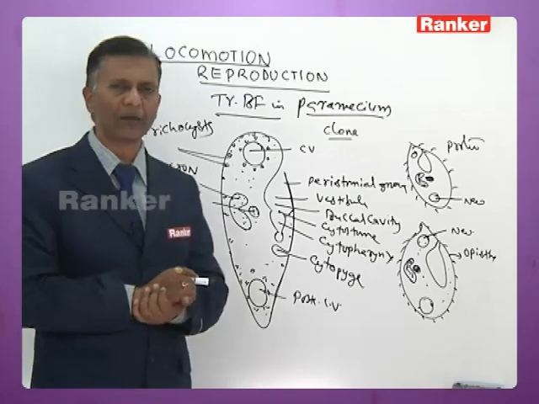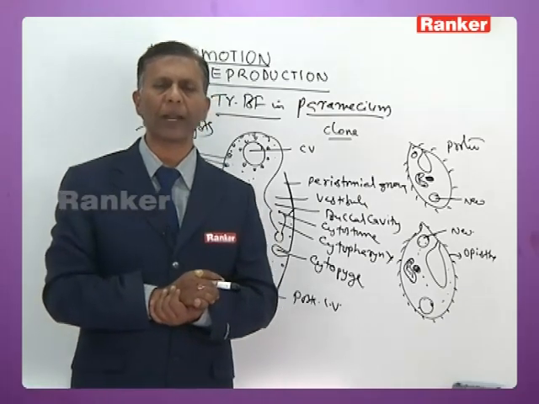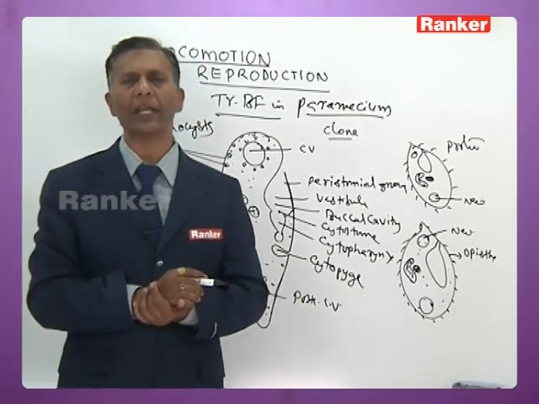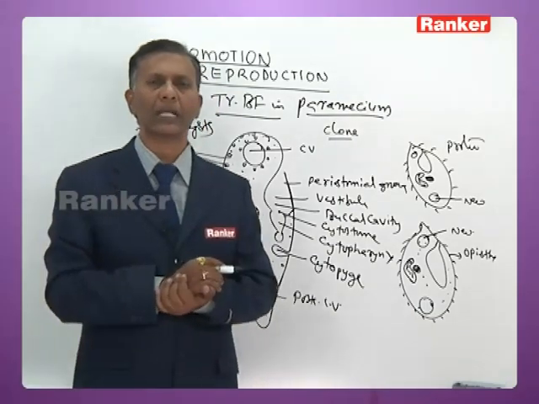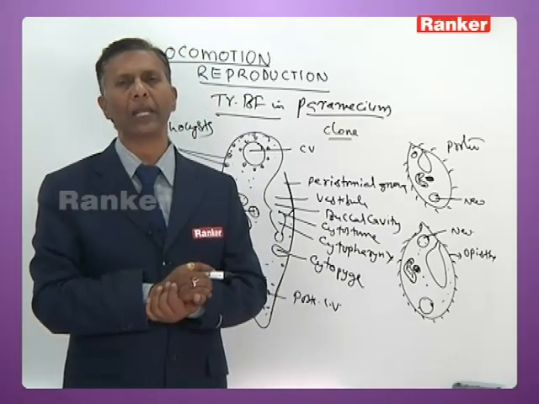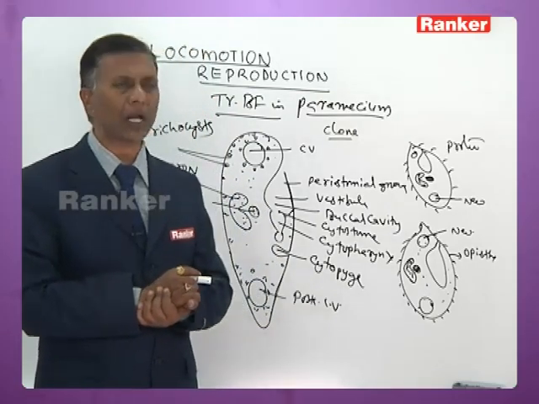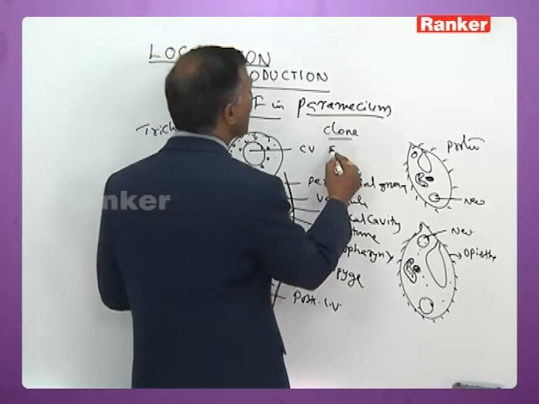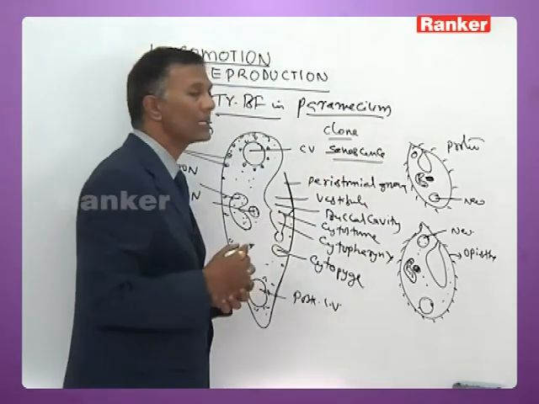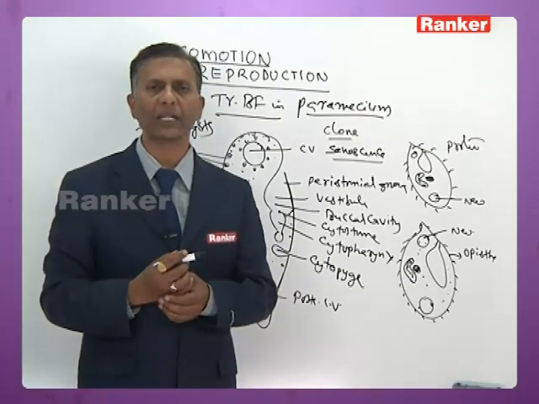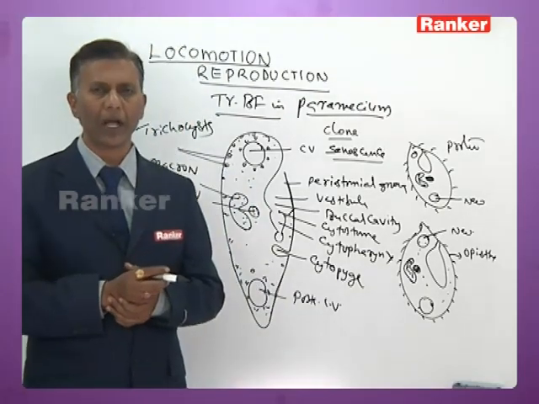The advantage of this particular reproduction is that it multiplies very fast. However, the disadvantage is that because of amitotic division of the macronucleus, the young ones lose their vitality and vigor. They enter into a non-responsive phase called senescence. In order to get rid of senescence, they reproduce by conjugation.